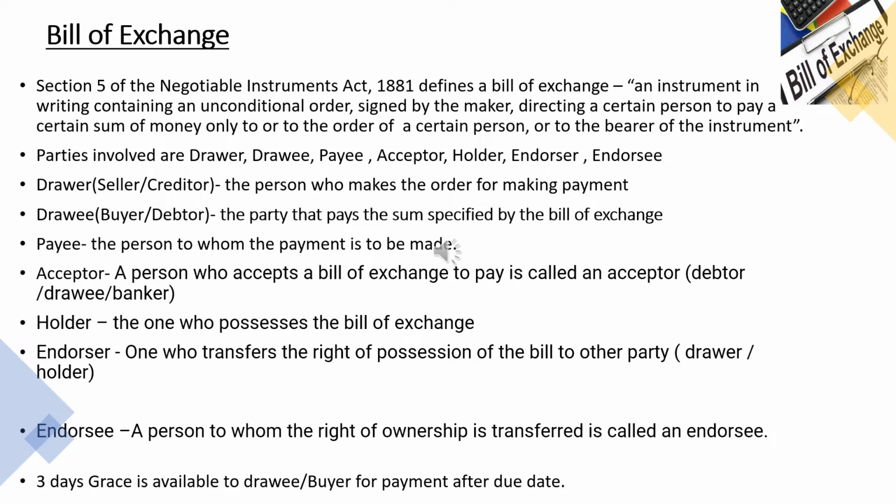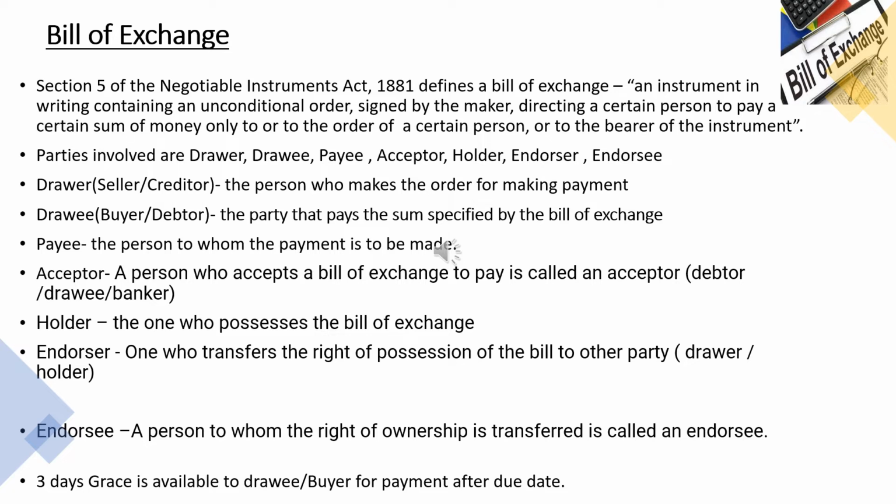So in this example, Shakti is the drawer or seller or creditor and Priya is the drawee. Since Priya has accepted this bill of exchange, Priya will be the acceptor and the endorser is Shakti and the endorsee will be Ram. The basic difference between this bill of exchange and promissory note is, in case of bill of exchange, drawer is the seller or creditor, but in case of promissory note, drawer is the debtor or buyer.